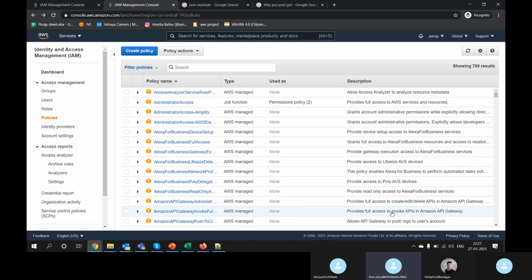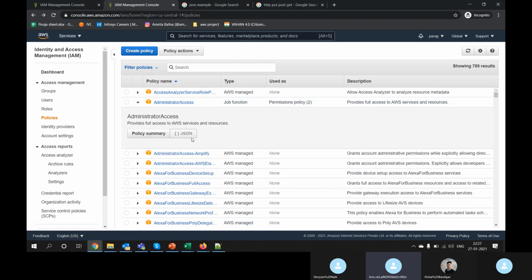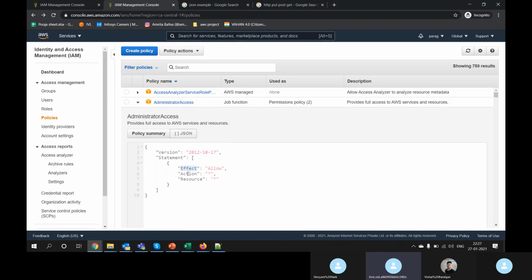And a point to remember: there are three main components in every policy: effect, action, and resource. Effect is whether you want to allow or deny. There are two types of effect: either you can allow something or you can deny something. Action means basically service. Do you want S3? Do you want IAM? Do you want EC2? Do you want API Gateway? There are so many services, and for services there is an action.